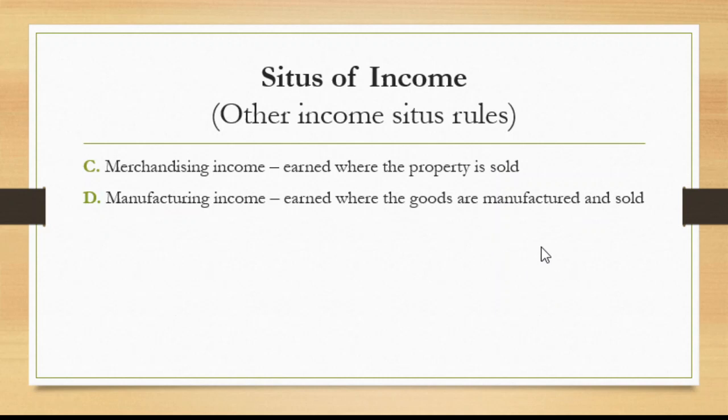Okay? Tapos, kung na-manufacture naman outside the Philippines, tapos naibenta inside the Philippines, then the distribution income, corresponding to the amount sold, is earned within, while the production income is earned outside the Philippines, or without the Philippines.